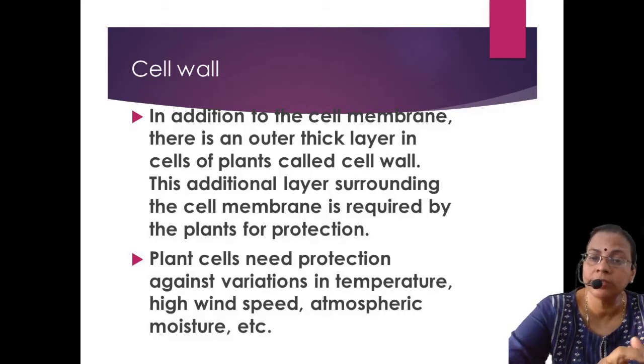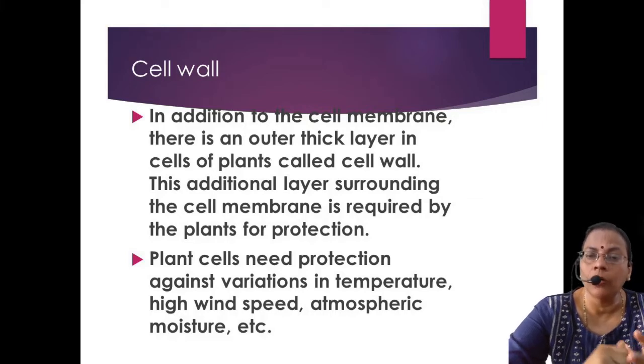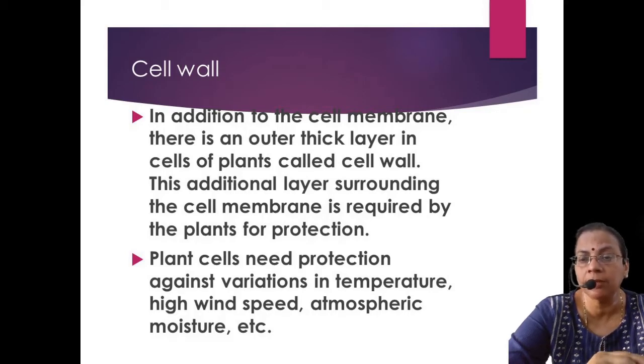So organ is different and organelle is different. Organ means a group of tissues which perform a particular function. And organelle means the components within the cell. A typical example: nucleus is an organelle, mitochondria is another organelle, then ribosome, endoplasmic reticulum, vacuoles.